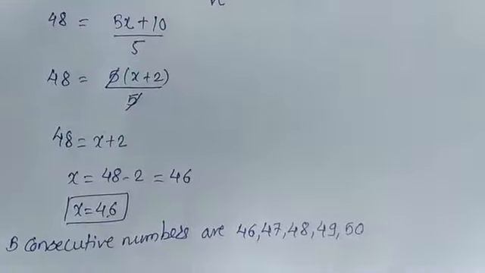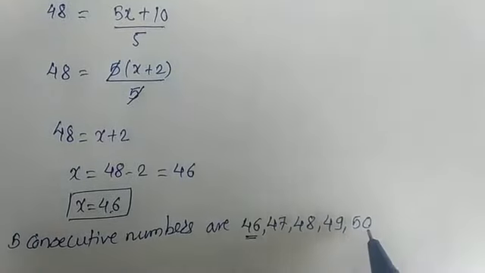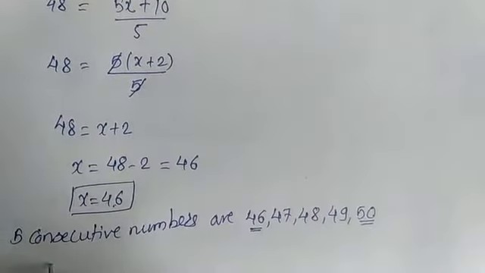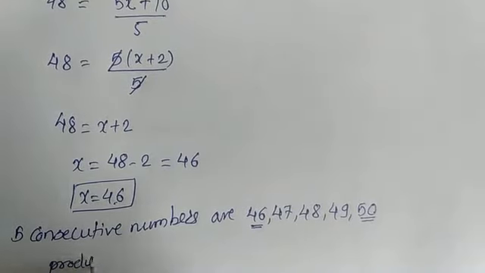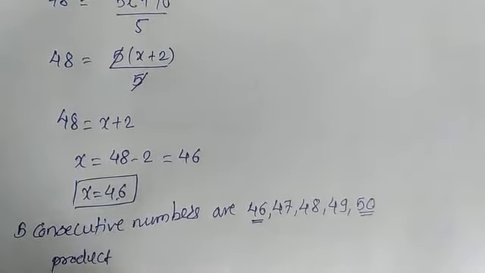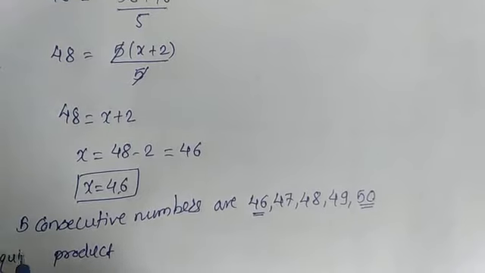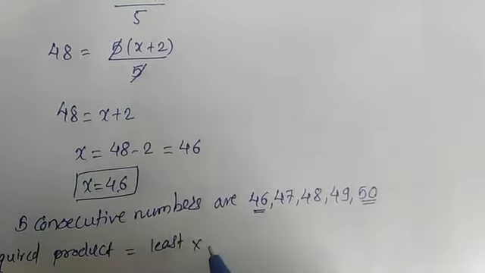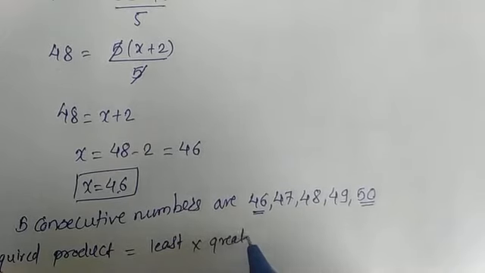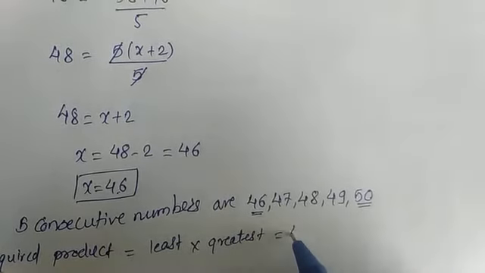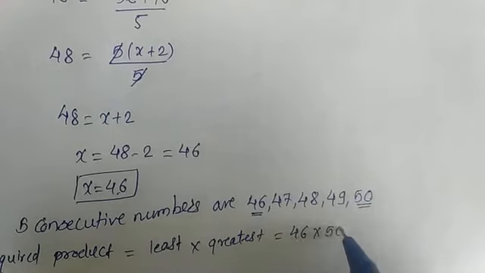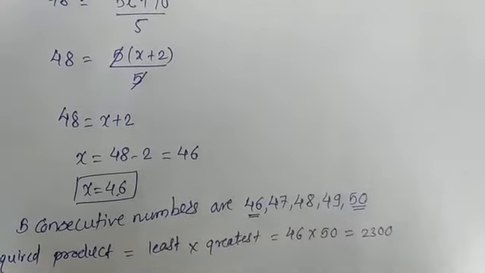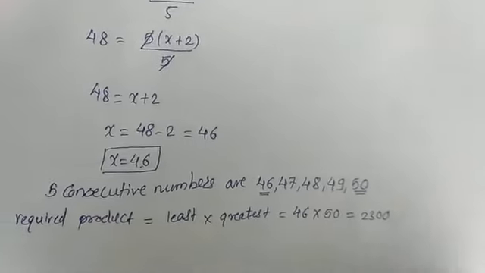Now here the smallest number is 46 and the greatest is 50. So the required product is equal to least multiplied by greatest, which is 46 multiplied by 50, which gives 2300. Okay, which is our required answer.